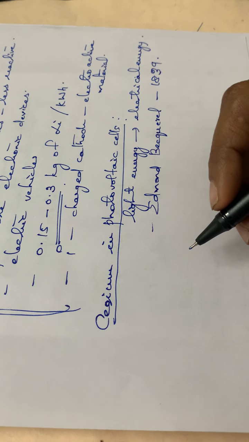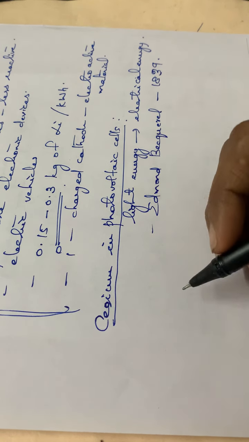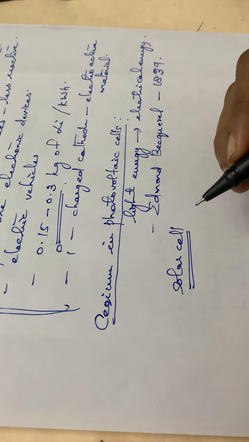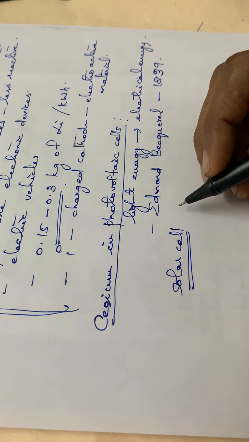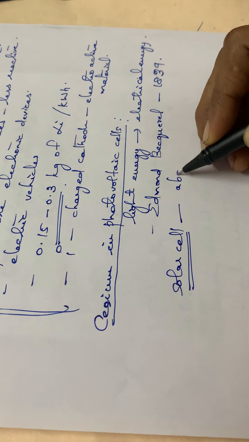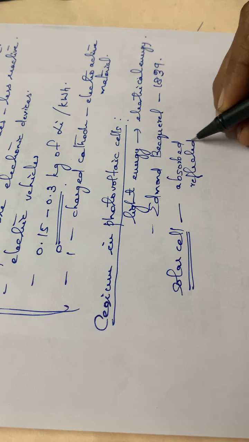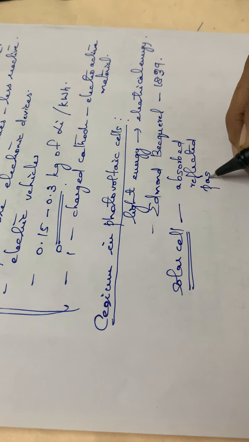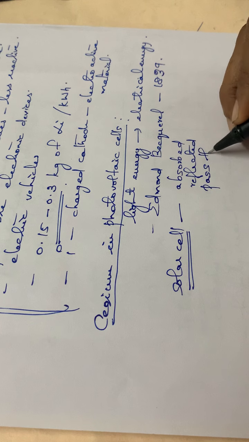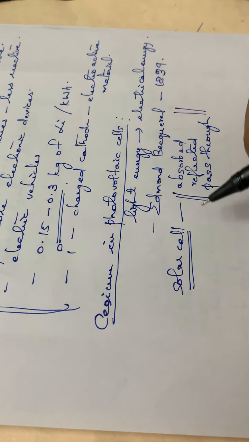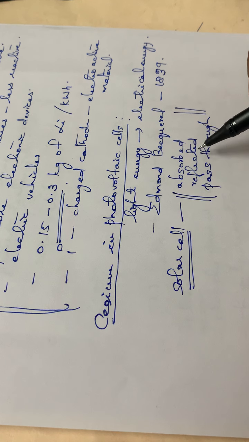So in the photovoltaic cell, or we can simply say a solar cell, when light falls on it, there are three possibilities. The light can be absorbed, or it can be reflected, or it can simply move through that particular cell. These three processes can take place in a solar cell when light falls on it.